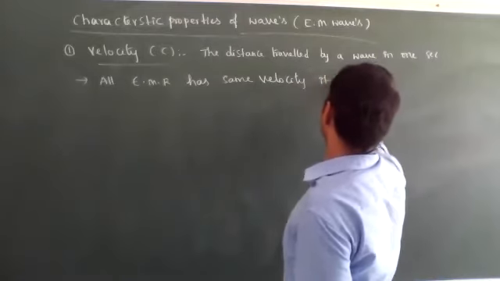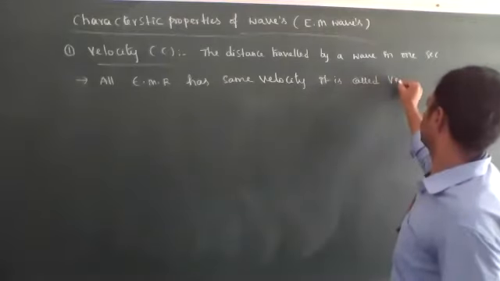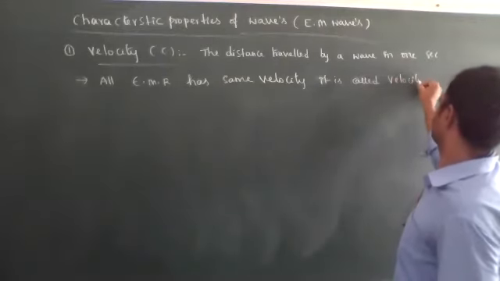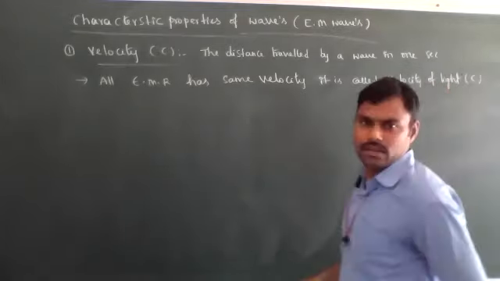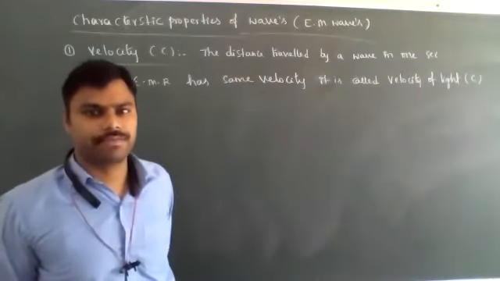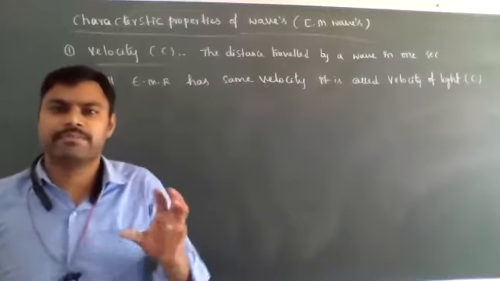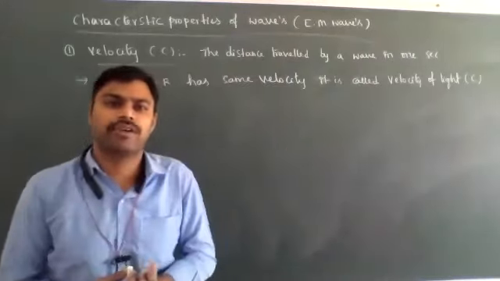It is called the velocity of light, C. All electromagnetic radiations have the same velocity, because we imagine electromagnetic radiations as propagating from one place to another place in the form of waves.